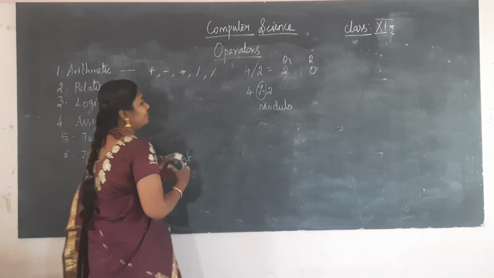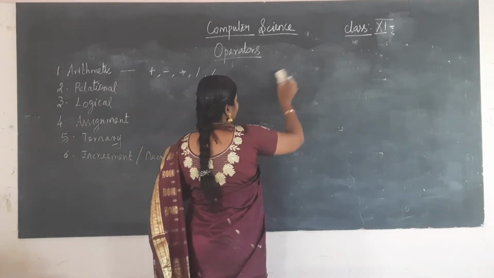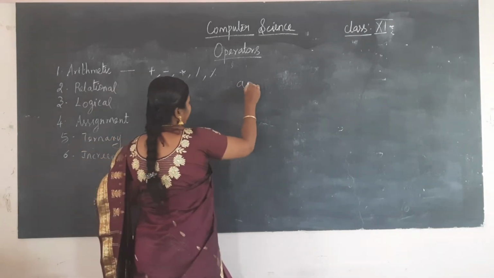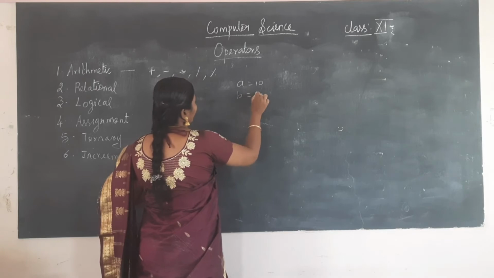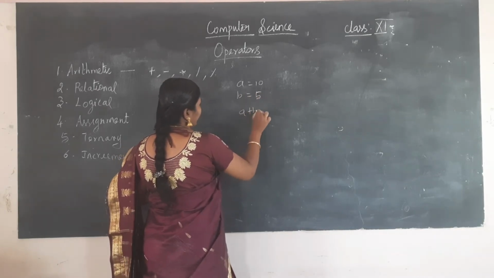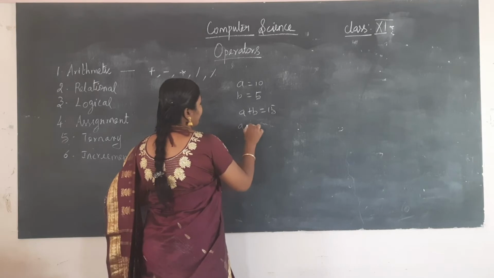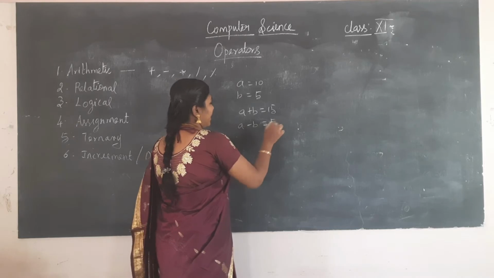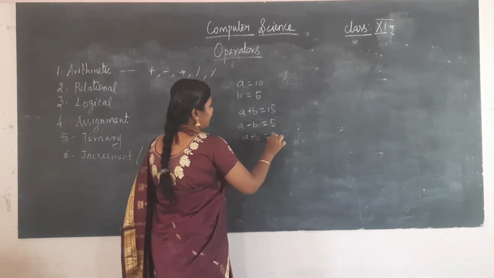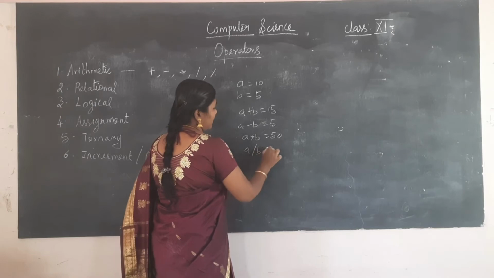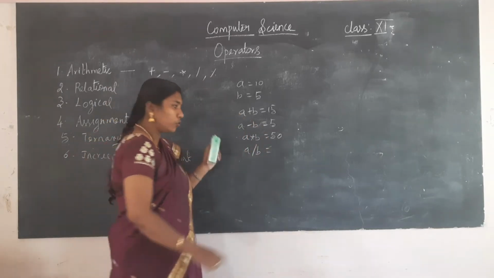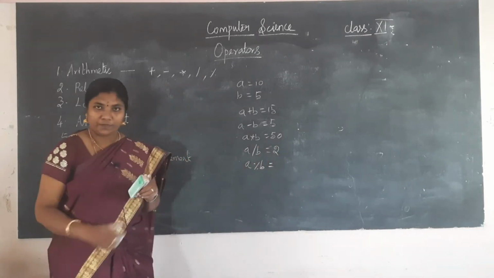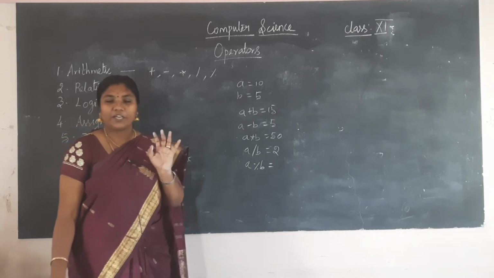Let me give you an example. Suppose a is equal to 10 and b is equal to 5. What will be the value of a plus b? It will be 15. What will be the value of a minus b? 5. a star b, 50. a slash b, that is 10 divided by 5, 2. Suppose I have a mod b, what will be the value? These are all the arithmetic operators I have explained.